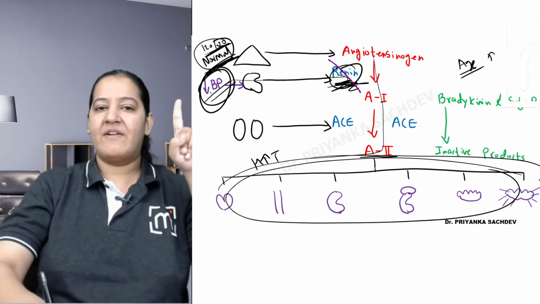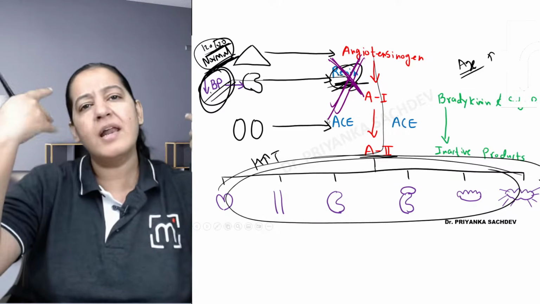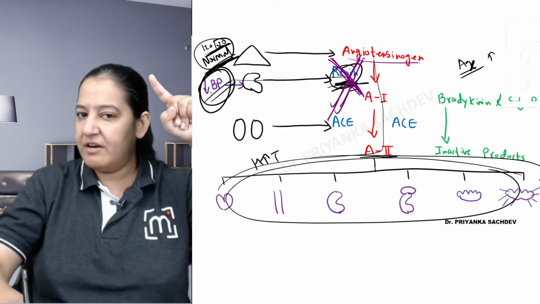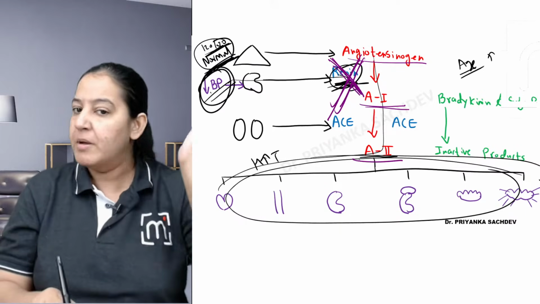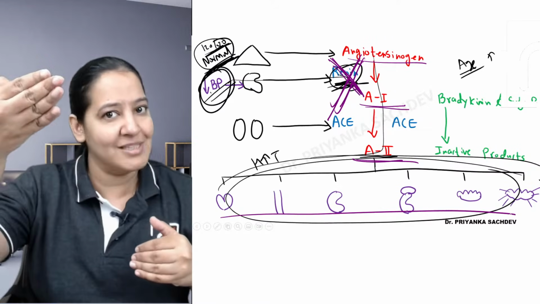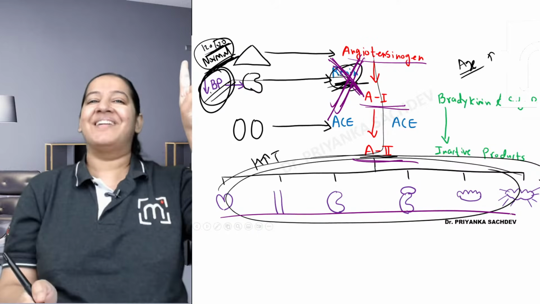You will say, ma'am, inhibit the renin. You should give a renin inhibitor. न रहेगा बांस न बजेगी बांसुरी. Renin को inhibit कर दो आप. Renin inhibit हो जाएगा तो angiotensinogen will not get converted into angiotensin 1. 1 is not formed, so 2 is not formed. 2 is not formed, so on all these organs nothing is acting. So no rise in blood pressure, fall in blood pressure, and blood pressure will become normal. The first is renin inhibitors.